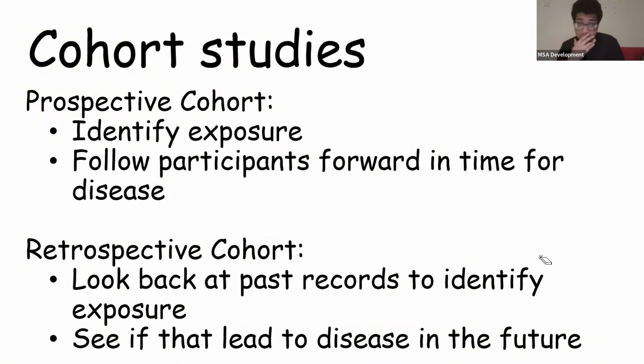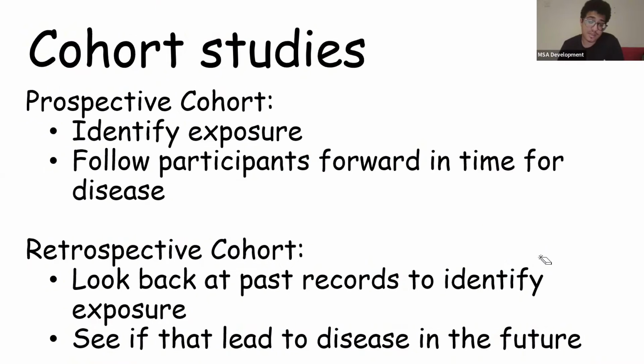So there's two types of cohort studies. We have prospective. So prospective is, for example, right now in 2025, I find people who are smoking and people who aren't smoking. And then I follow up with them over 20 years to see who develops lung cancer and who doesn't. So prospective cohort studies have the disadvantage of time, okay? A lot of researchers aren't interested in spending 20 years researching, okay?